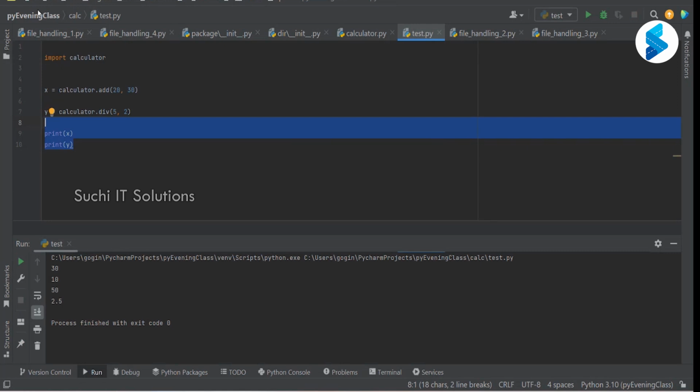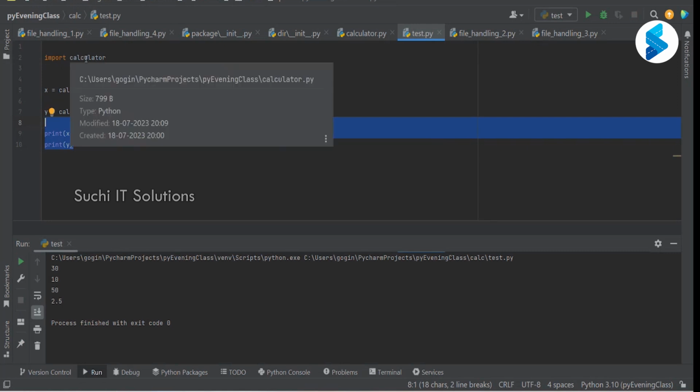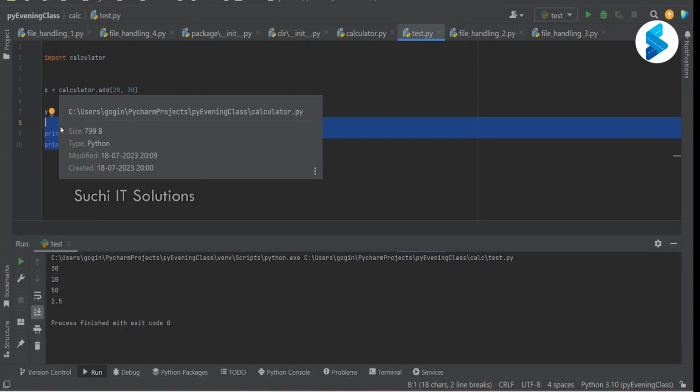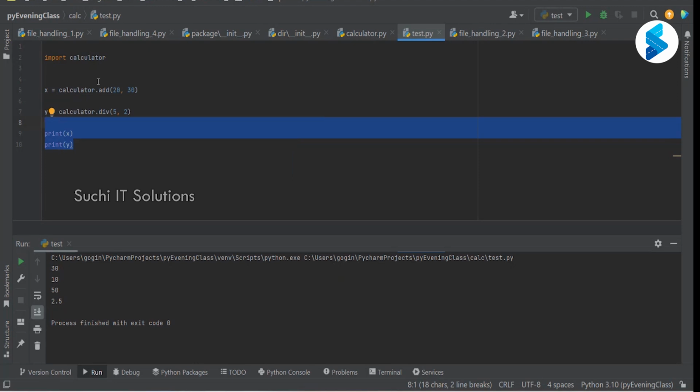The calculator module was loaded and also executed, that is why we see 30 and 10 as the output first. And later we created the x and y values using the add and division functions from the calculator module, and we are printing x and y. So later is our 50 and 2.5 output. Are we clear?